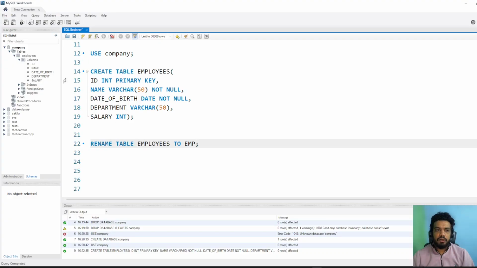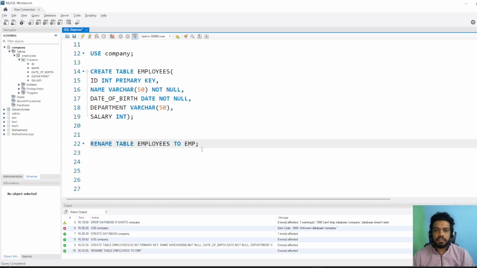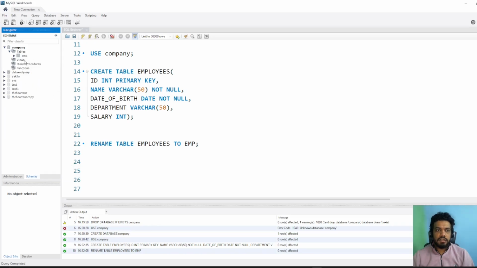Rename table, the employees table is already there. We want to rename it to employee. So let's run this query. The query has run successfully. Now let me refresh it. Now we can see that the table has been renamed to employee.